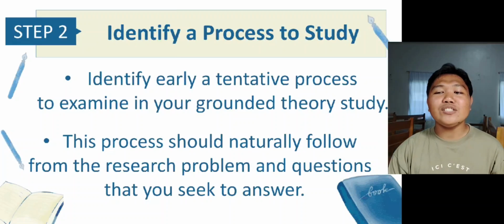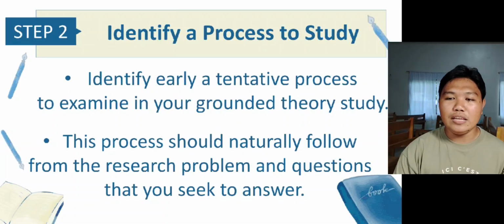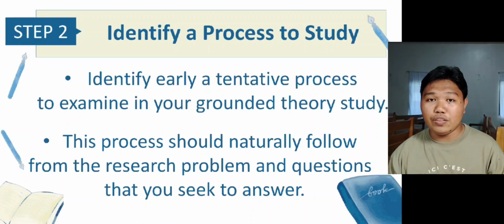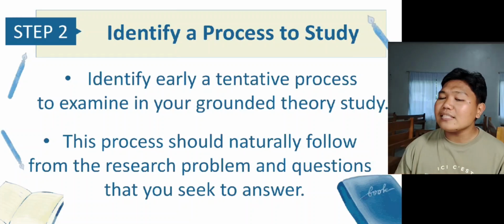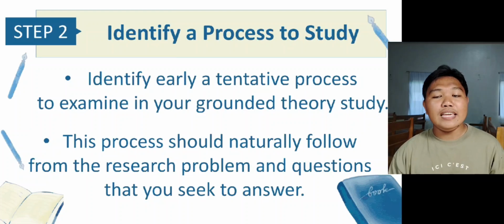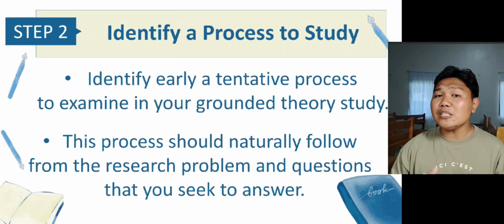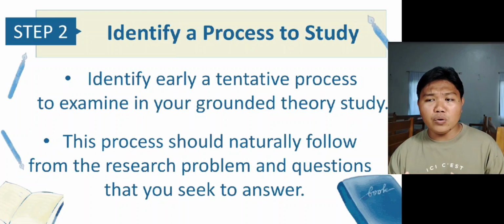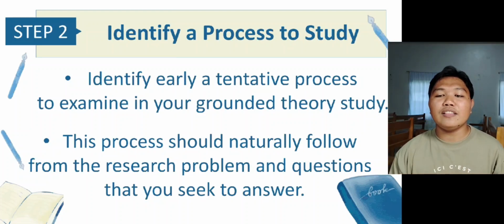Moving on to the next step, which is to identify a process to study. You need to identify early a tentative process to examine in your grounded theory research. This process may change and emerge during your project, but you need to have an idea of the process at this step. This process should naturally follow the research problem and questions that you need to answer. It needs to involve people who are acting or interacting with identifiable steps or sequence in their interactions.